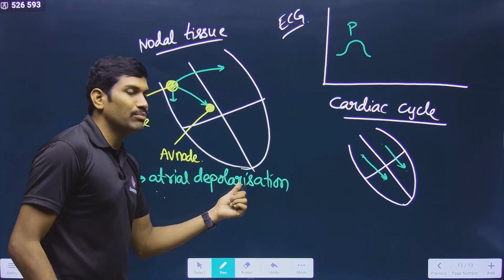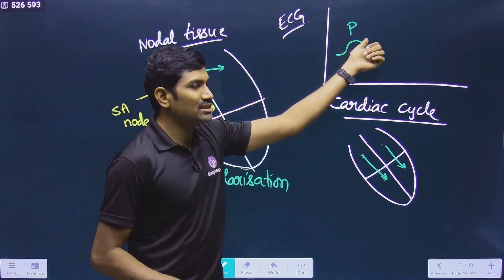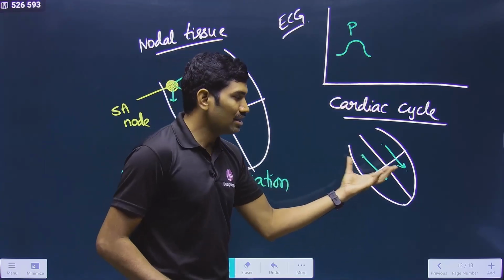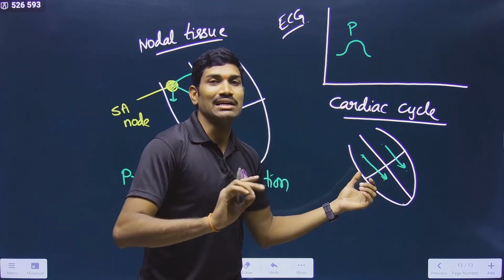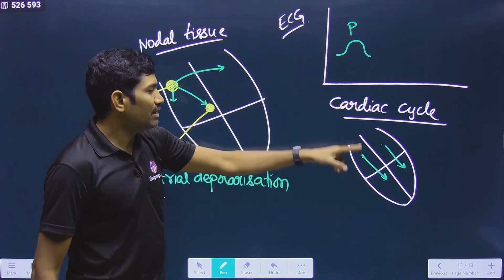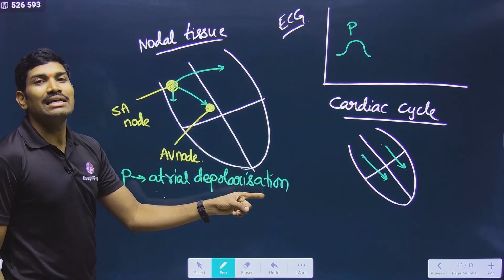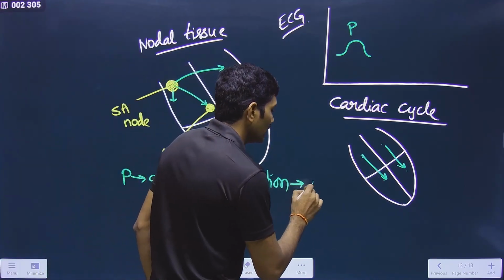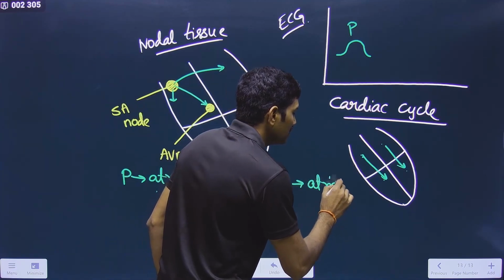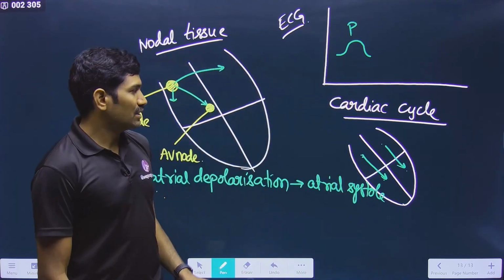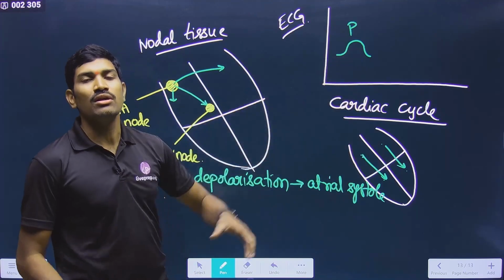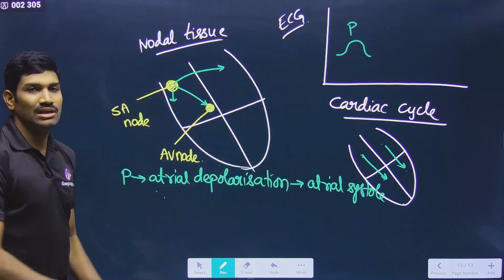It is atrial depolarization. Atrial depolarization means what will occur originally here? Atrial systole will occur. Atrial contraction will occur. So in this way, the P wave is related to atrial depolarization, so it is causing atrial systole. This is the relation. So indirectly, atrial systole is related to the P wave. This is the information they are saying.